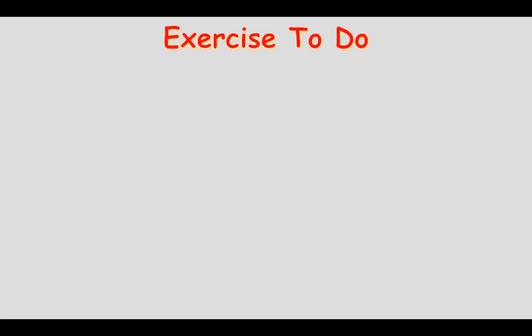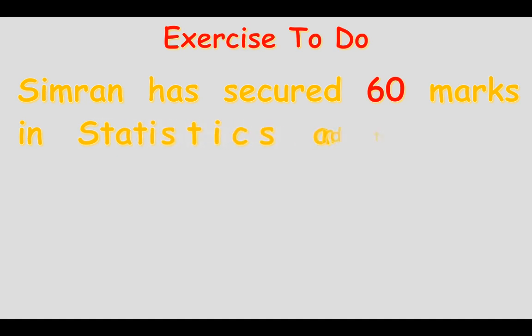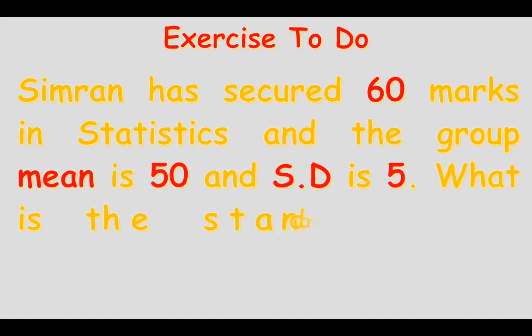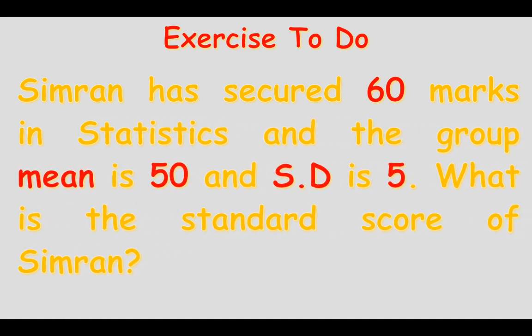Here is an exercise for you to do. Simran has secured 60 marks in statistics, the group mean is 50, and the SD of that group is 5. What is the standard score of Simran? You have to calculate the Z score, and the formula is given to you.